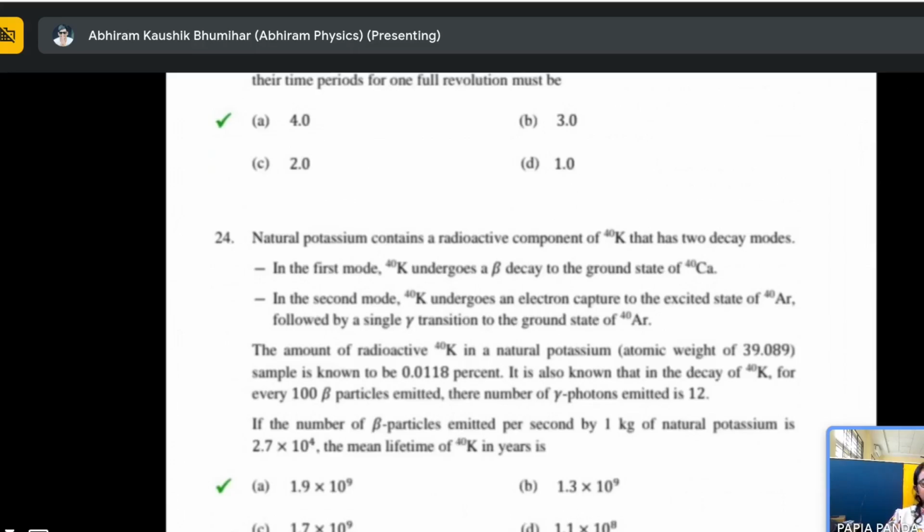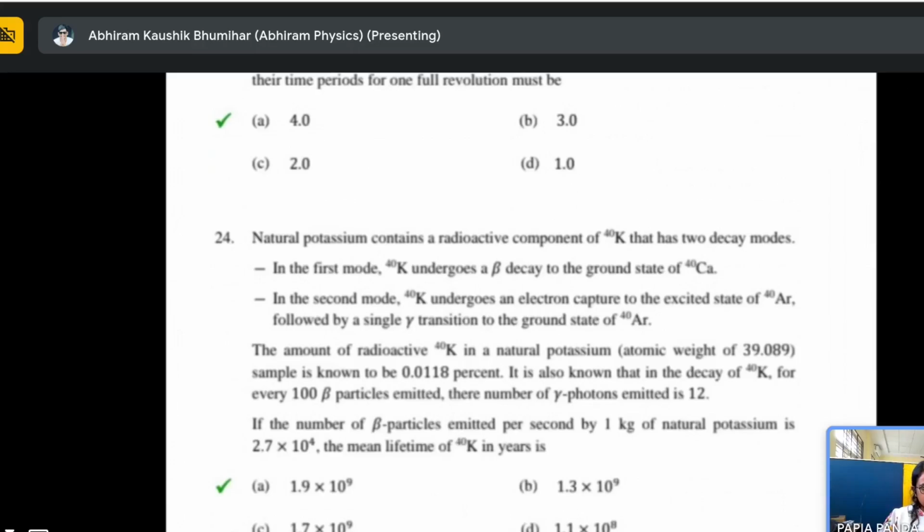I think I have already explained that one, not exactly that question, but in the radioactive class I explained a similar question. Like you can see here, the amount of radioactive K40 in natural potassium is known to be a percent. That means we have to do all the things with respect to only 0.0118%.